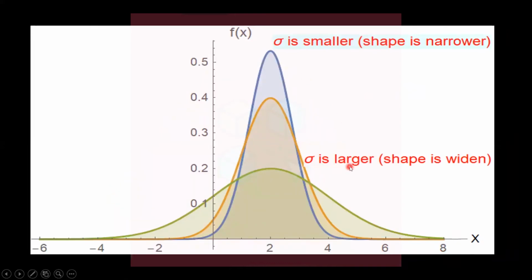Sigma is the shape parameter which controls the shape of the distribution. You can see there are three types of curves on the screen. One is flattened, which is in the green color. Whenever sigma is larger, the shape of the curve flattens towards the x-axis. If sigma is smaller, then the curve is narrower and the peak is higher, and the curve is like the leptokurtic.